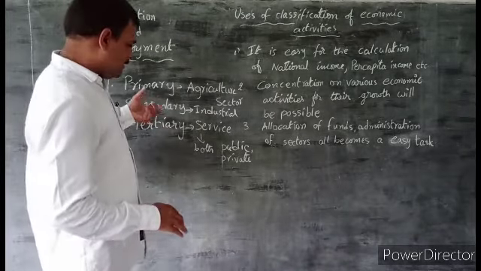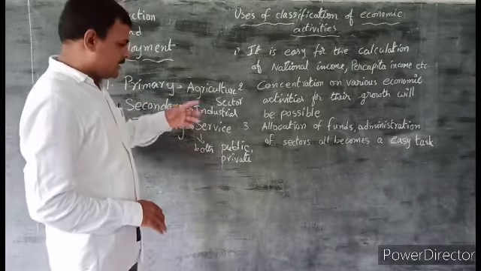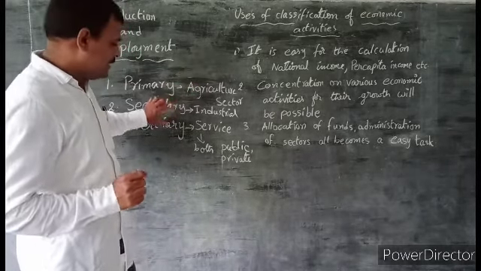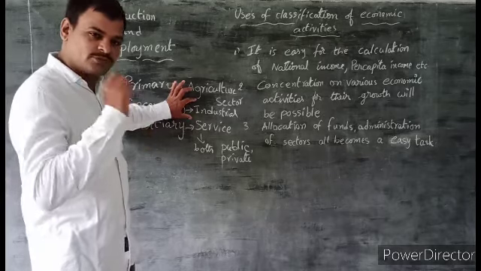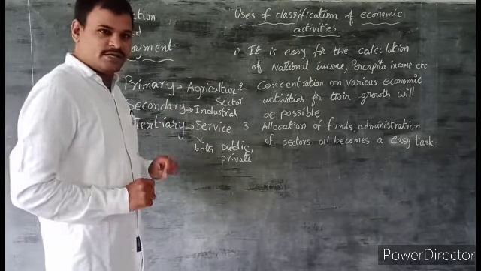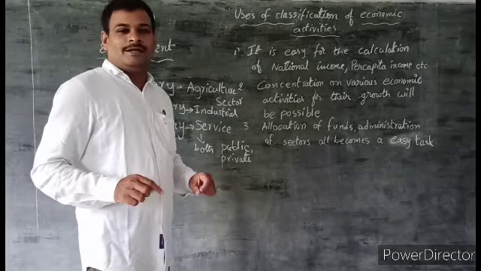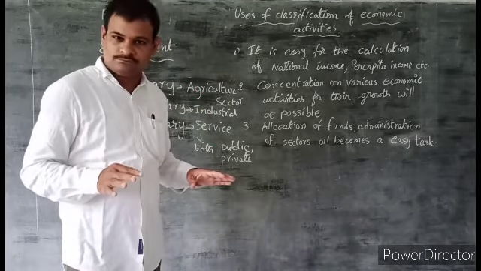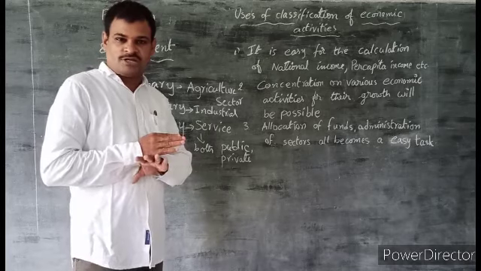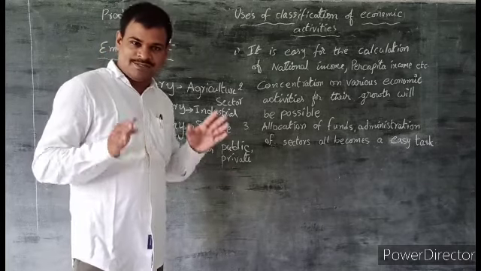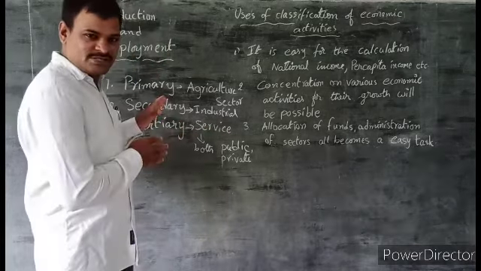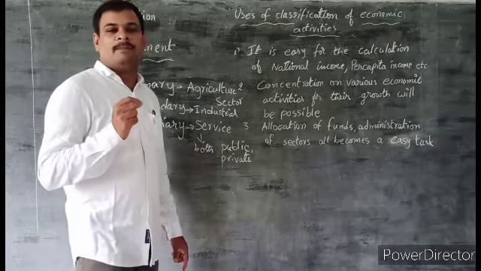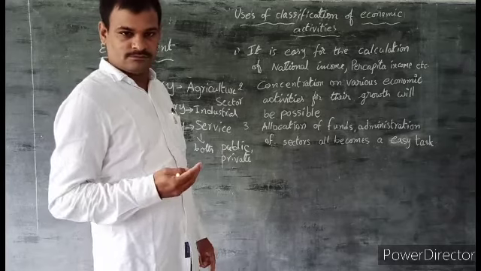What about the goods production here? In agriculture we get some material by the production process. In the industrial sector also we get some goods. But in the service sector there is no direct production of any goods. These service persons just render their services and charge money from the clients.